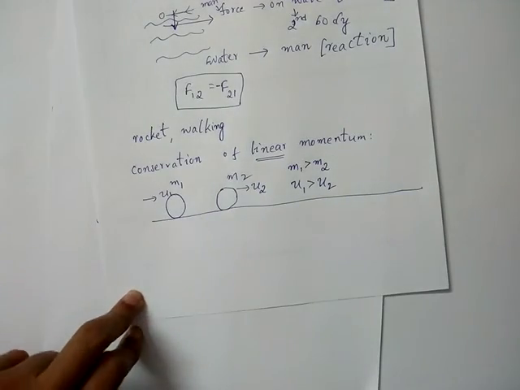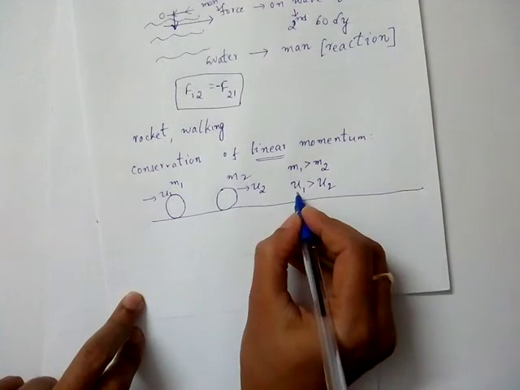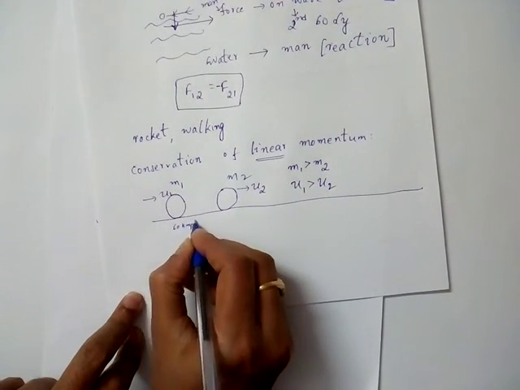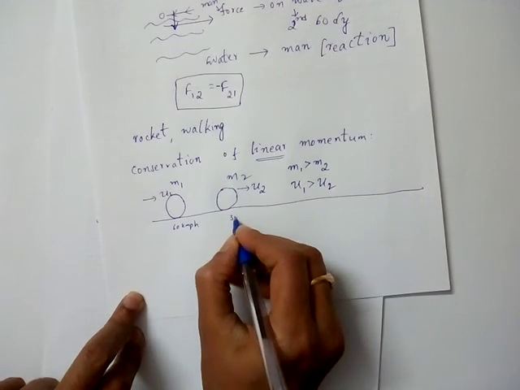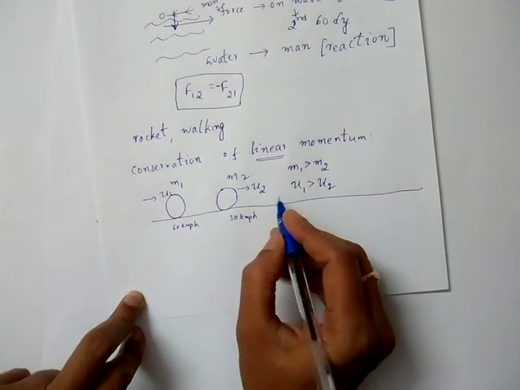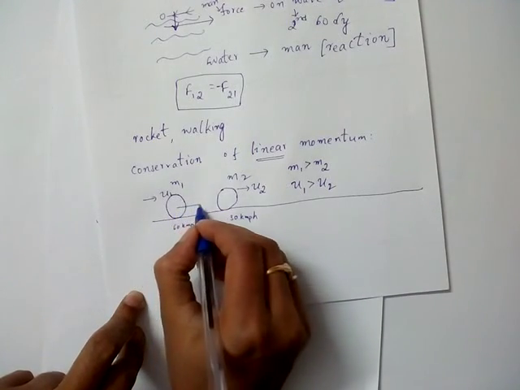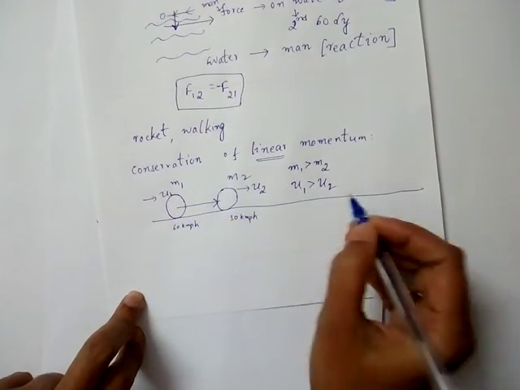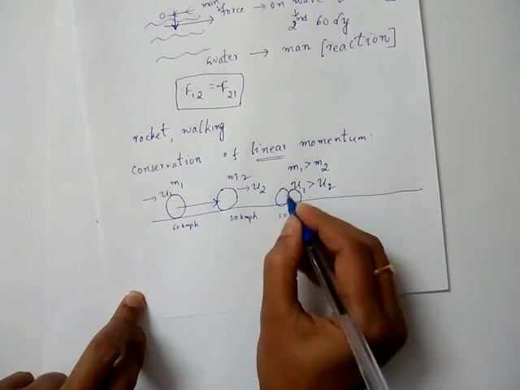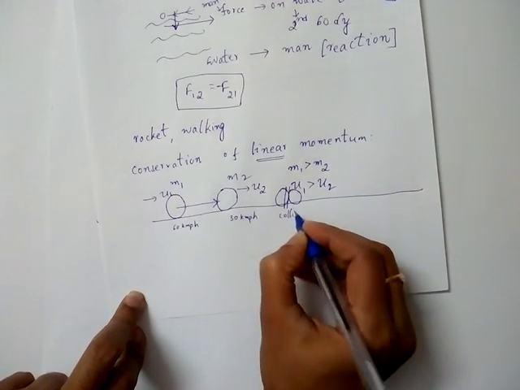When u1 is greater than u2, for example this is 60 km per hour and this is some 30 km per hour, if they are moving on the same line, what happens? Definitely after some time m1 will go and hit m2, and a collision takes place.